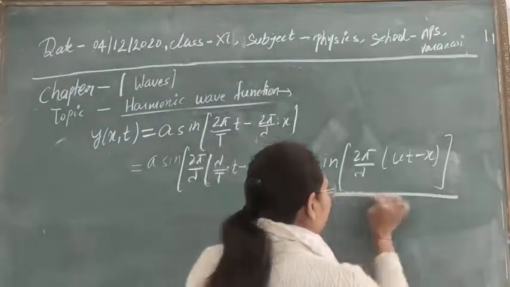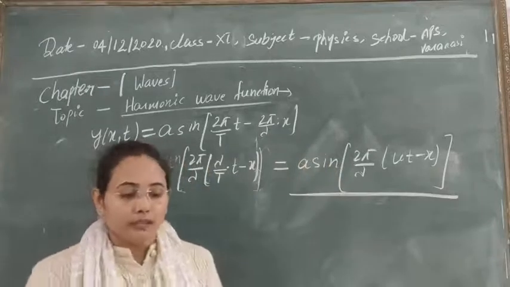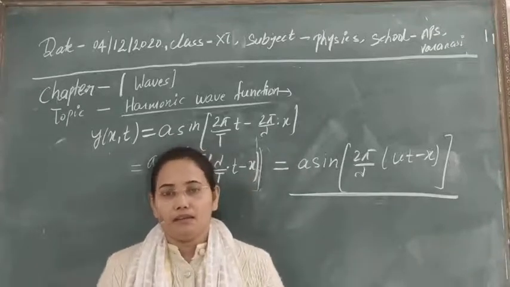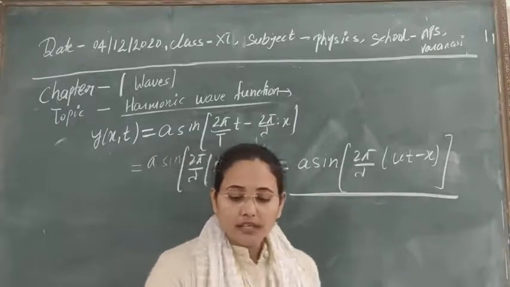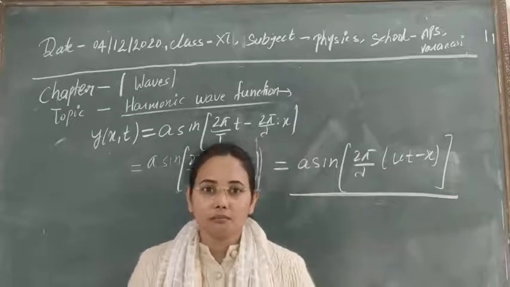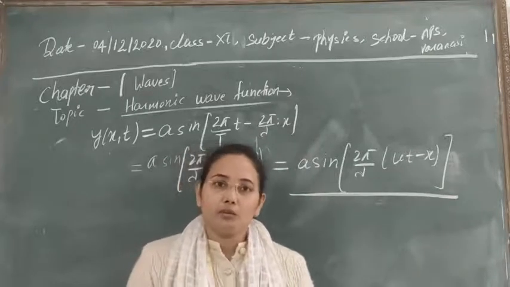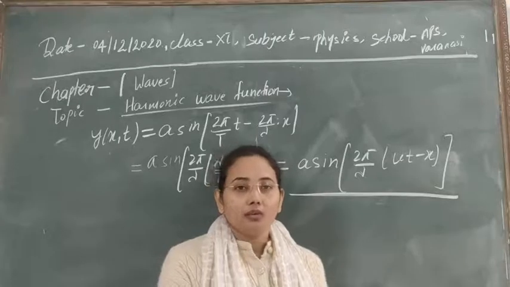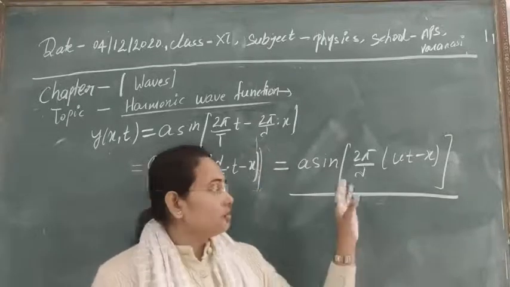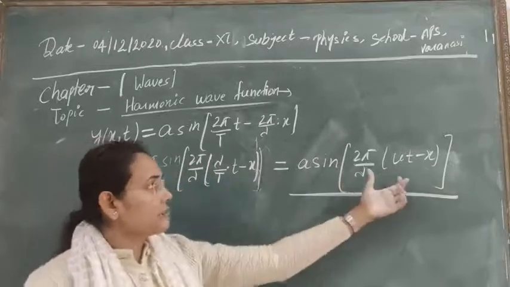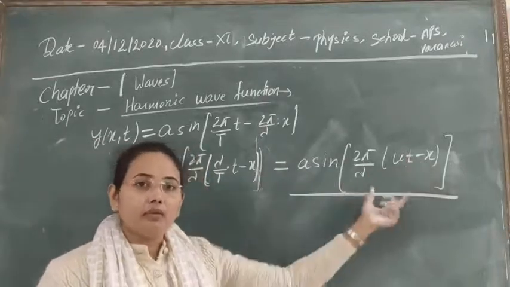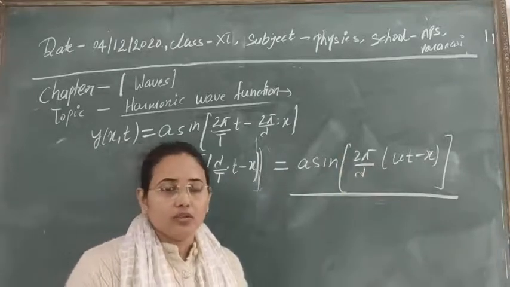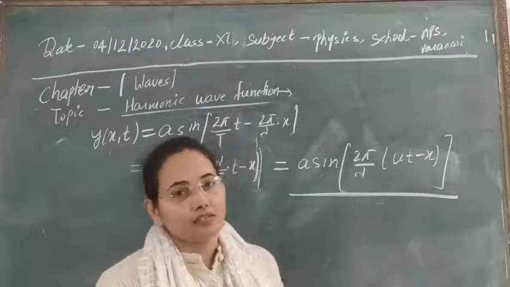So with the help of simple harmonic oscillation, we can prove the displacement for the plane progressive wave, which is also a simple harmonic wave. Obviously, in the harmonic wave, particles are executing simple harmonic motion. Then with the help of the simple harmonic motion equation, we can easily find the displacement at any time and any distance by this equation. There is another form of this equation also, and the rest of the things we will discuss in the next class.